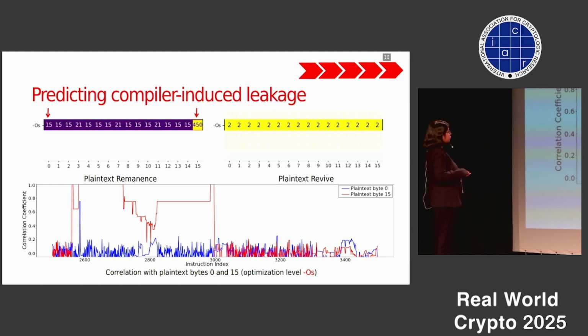However, for byte 15, we see huge spans of time where the byte stays in memory and can, of course, be exploited. So this also tells us that we can track the data flow of the values through the execution, which gives an indication of leakage, or maybe the first steps in predicting leakage.